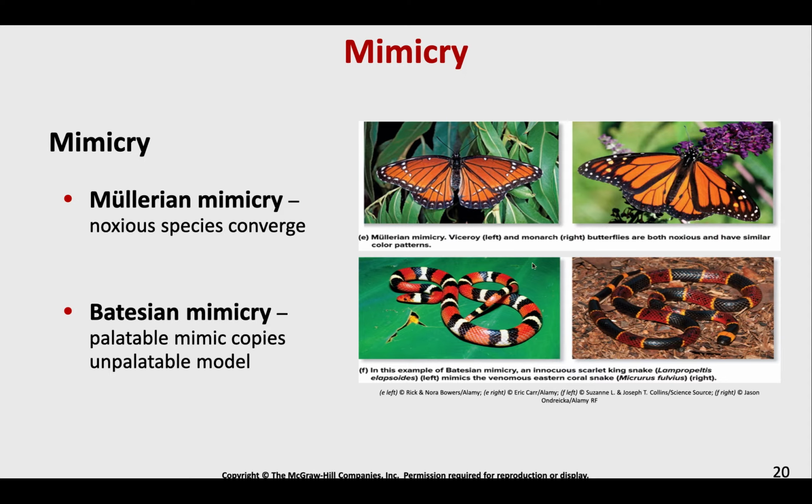Batesian mimicry, this is where one species might actually be edible, right? You could eat that species, but it's mimicking the colors of the toxic species, all right? It's trying a way to fool the predator and saying, hey, you don't want to eat me, I could be toxic, but actually it would be quite fine, all right? So coral snakes are a good example of a toxic animal that has lots of mimics.